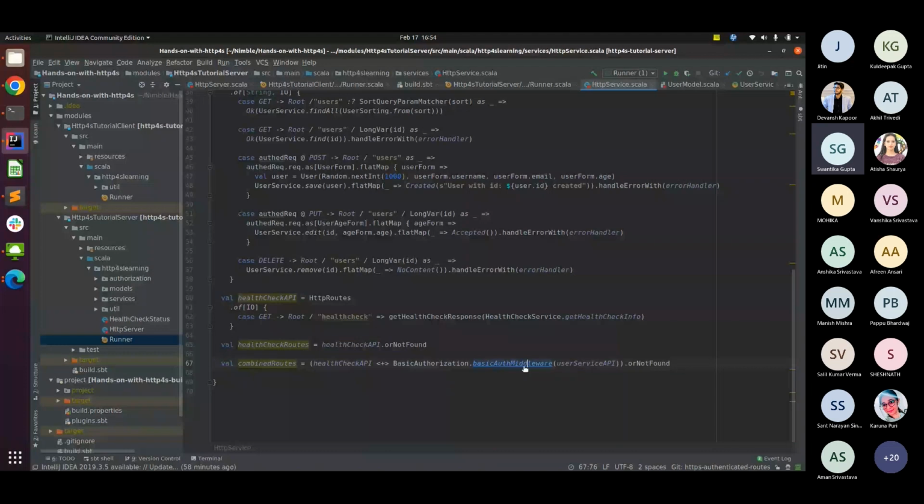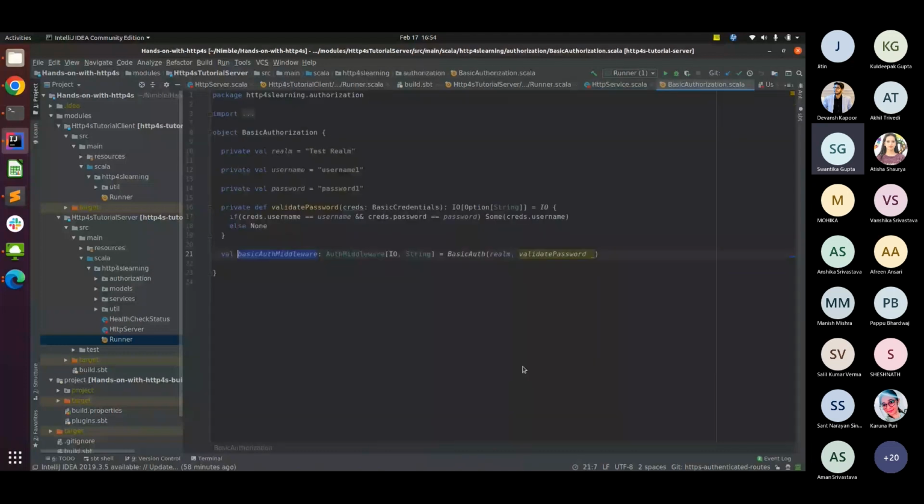Let's go here. What we are trying to do is authentication using basic auth. So basically we are specifying a username and a password. This is all just for demo purposes. In an actual implementation, you will probably fetch the username and password from the cookies or somewhere else, but that's not what we're doing right now. So I have statically added my username and password here.